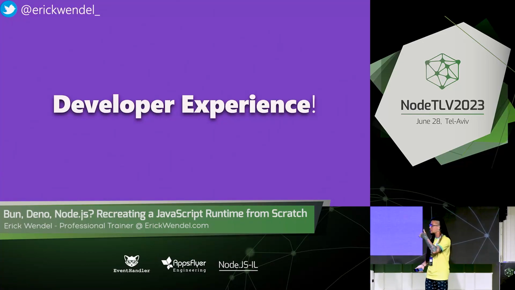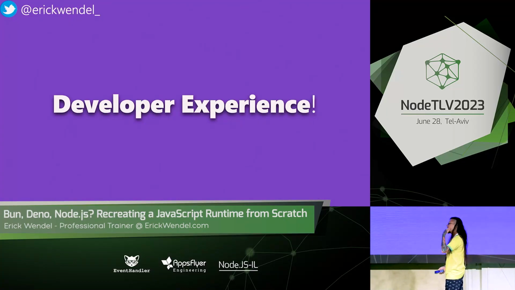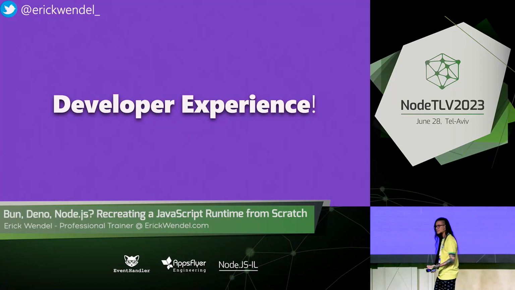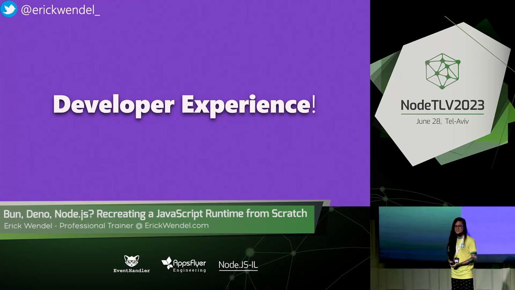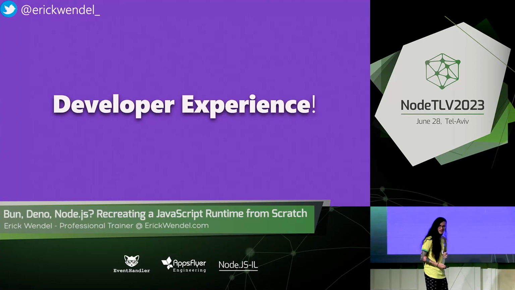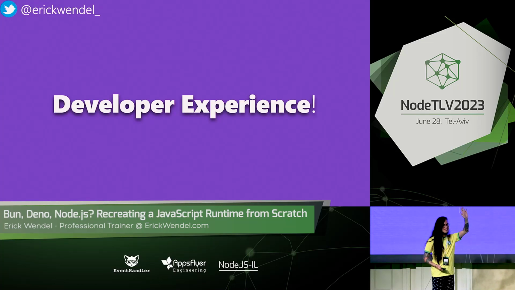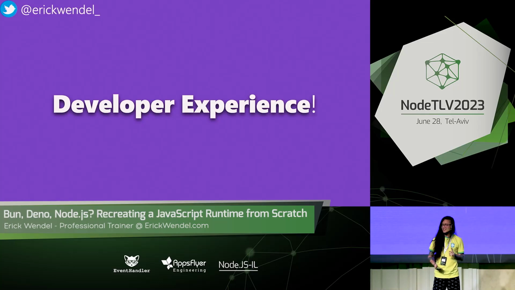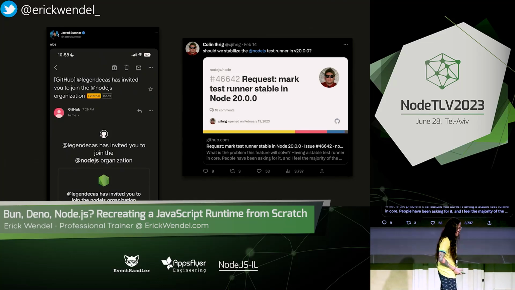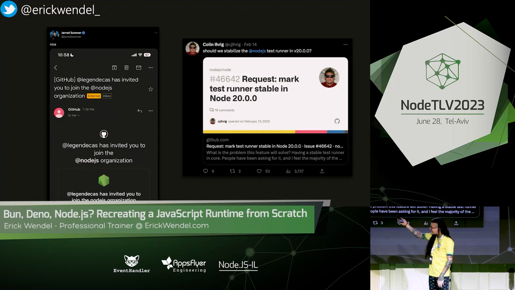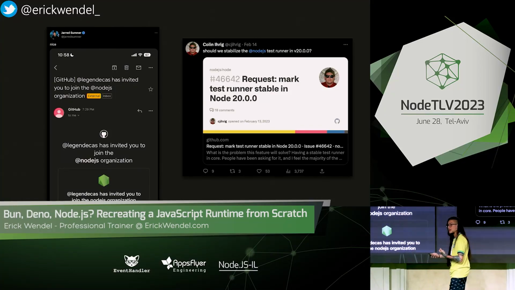This is, I think, why Deno became so popular in such a short period, because they had test runners, they had a lot of things, TypeScript that developers love. So now we have a lot of other different runtimes, but do you think they are competing with each other? Who here thinks they are competing with each other? Oh, no one. So it turns out this guy here, Jarred Sumner, is actually Bun's creator, and he joined the Node.js organization, so they are collaborating with each other.